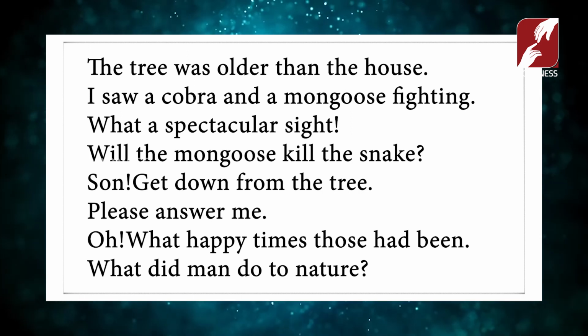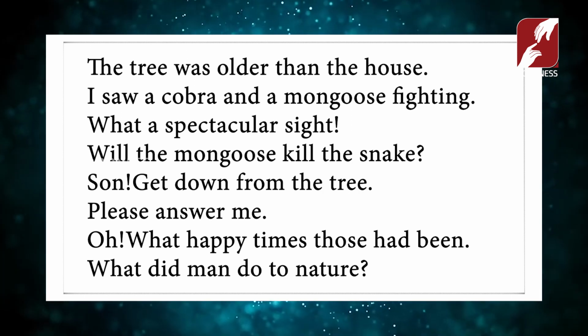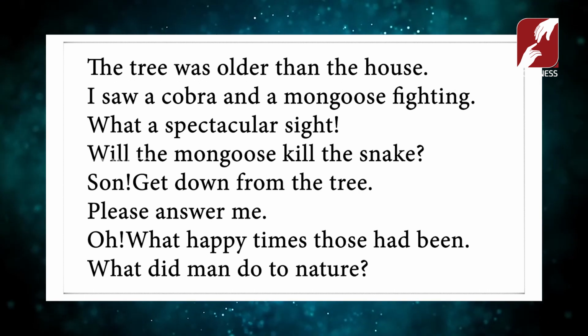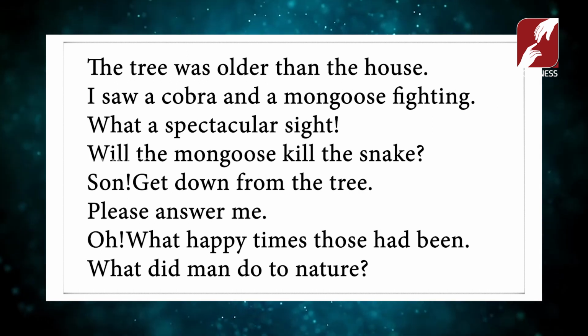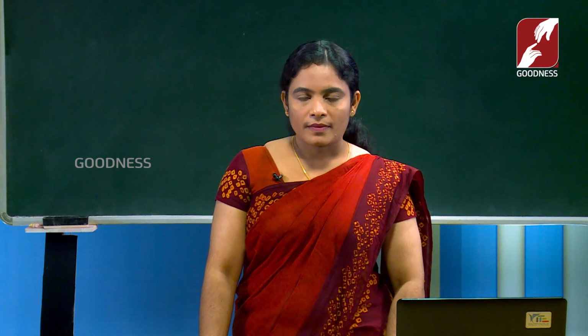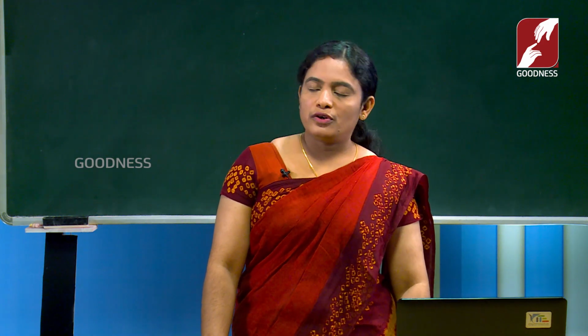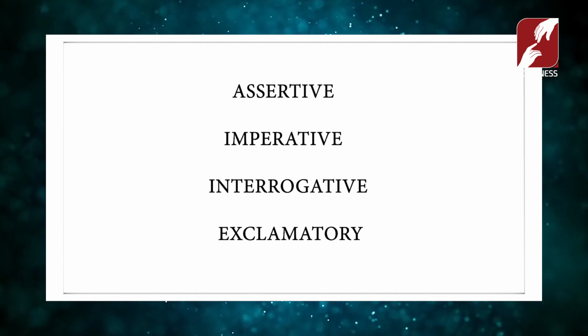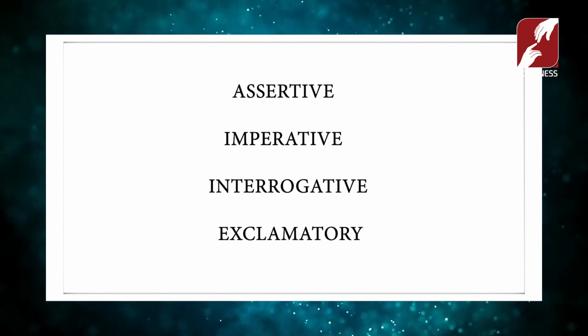Oh, after that we have to keep an exclamation mark. Then what happy times those had been. Keep a full stop. What did man do to nature? It is a question. So, here we come to know that there are 4 types of sentences in English and they are assertive, imperative, interrogative and exclamatory.